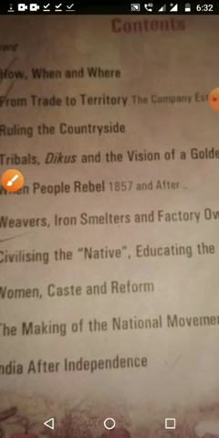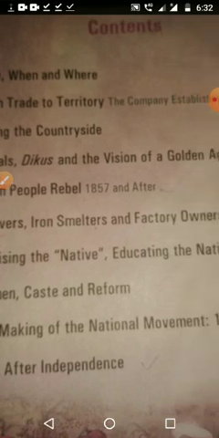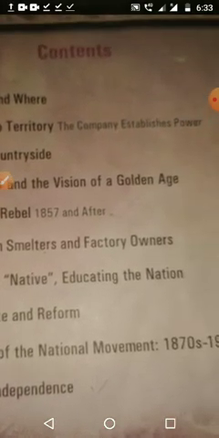Then the 6th lesson, weavers, iron smelters and the factory owners: how weaving, iron smelting and factories were developing, how the small scale industry stopped, and how industrialization affected India. That we will see in the 6th lesson. And the 7th lesson, civilizing the native, educating the nation.